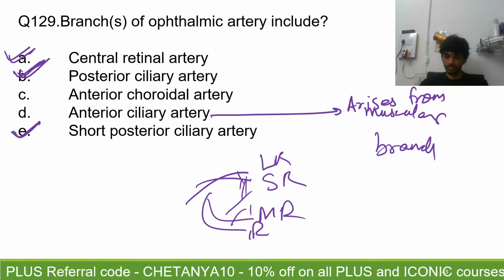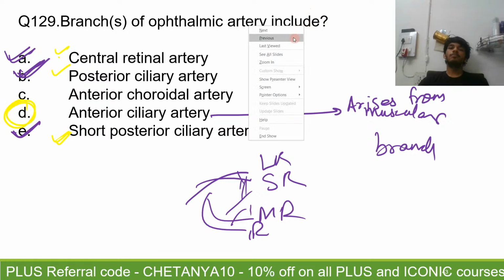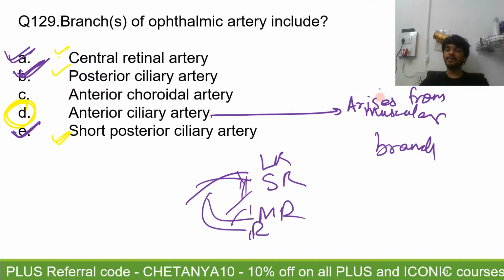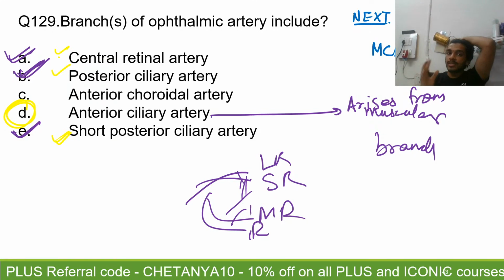So yeah, E is also correct. I have already said that A, B, and E are definitely correct. D can or cannot be considered correct, but it is more important that you know the concept because, as you know, MCI has already been dissolved. Questions that will be asked will be from the next pattern, right? So all of those questions will be clinical. You will not need to worry about whether to count this or not. You can simply know the concept rather than knowing the answers.